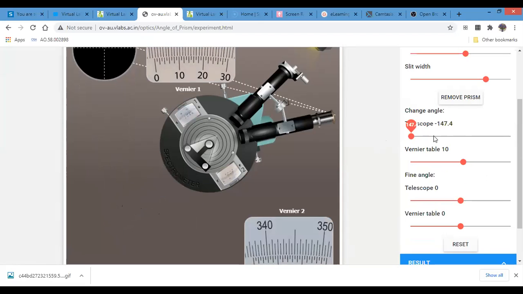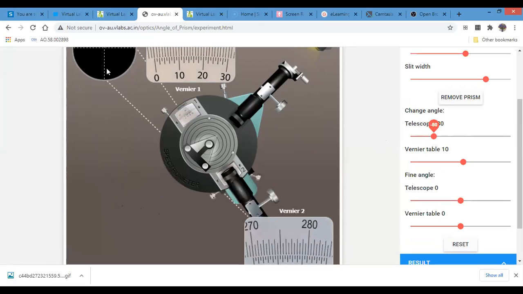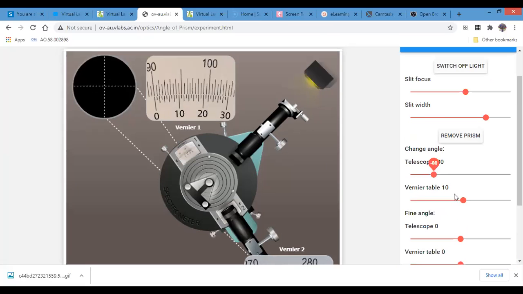I'm sorry, I just changed the place. Okay, now when you are getting the image at the crosswire, you have to take a reading of vernier 1 and vernier 2, which is shown here. This is how the experiment demonstration should be done for the student.